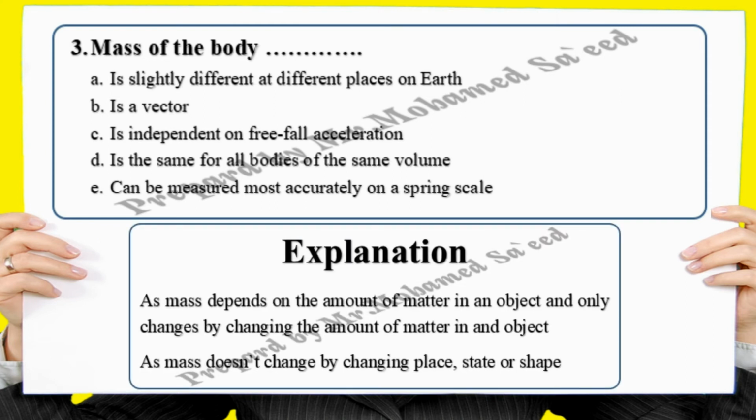Explanation: as mass depends on the amount of matter in an object and only changes by changing the amount of matter in an object. As mass doesn't change by changing place, state, or shape.